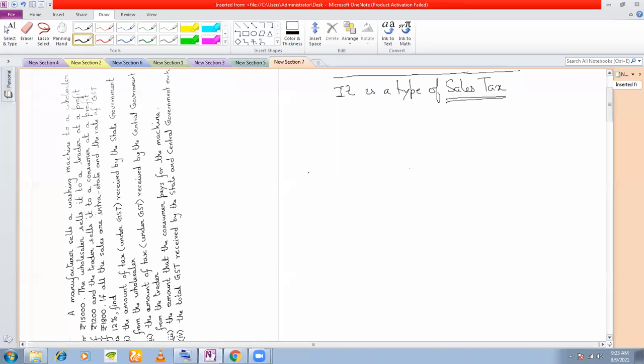Now, why is he purchasing? He is also purchasing to sell. To sell to whom? He is selling it to a trader. Now, what do you mean by trader?